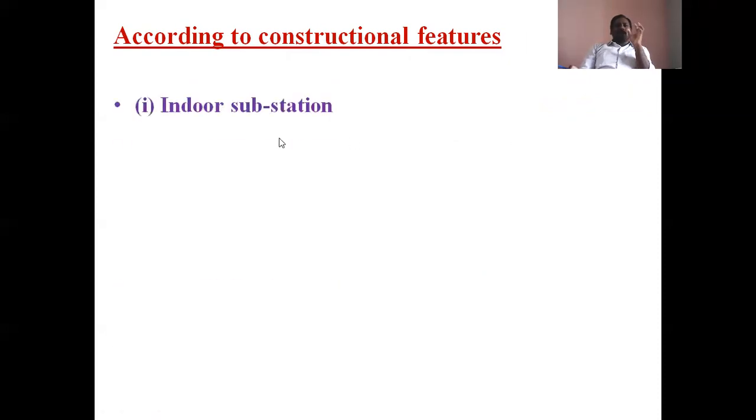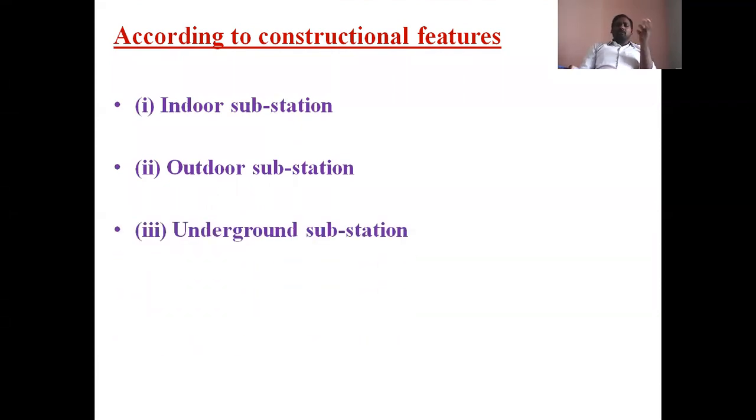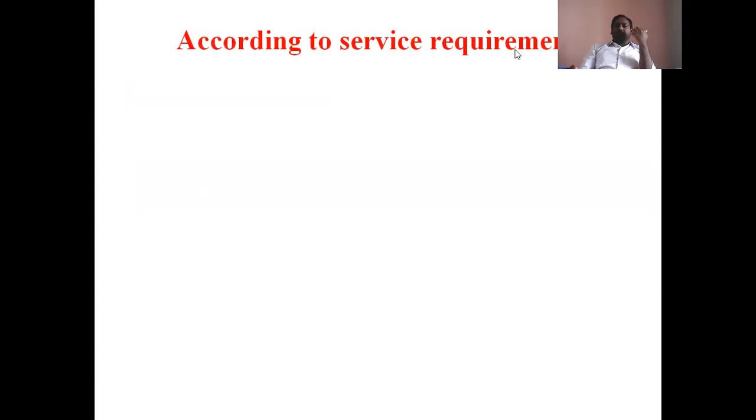Based upon the construction, they can be classified as indoor substations and outdoor substations. In the indoor substation, there is again the underground substation, and in the outdoor substation, there is the pole mounted substation. These four are classified based on the constructional features. Individually we will discuss each type of substation. First we go to the service requirement classification.